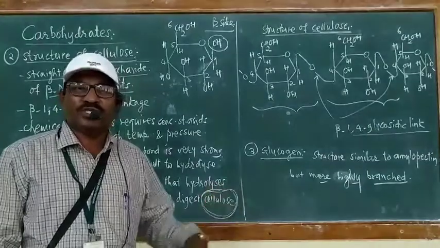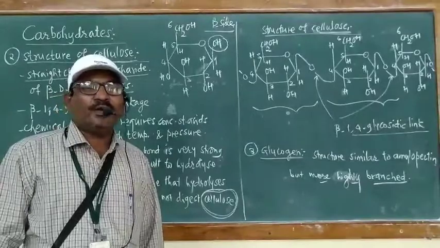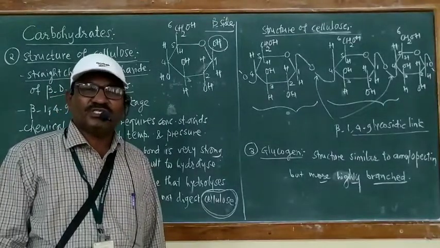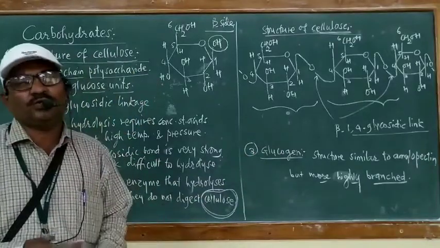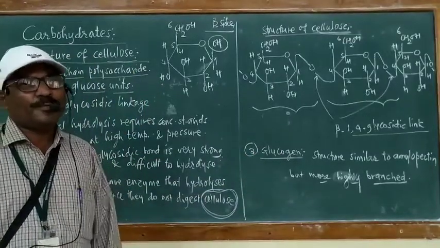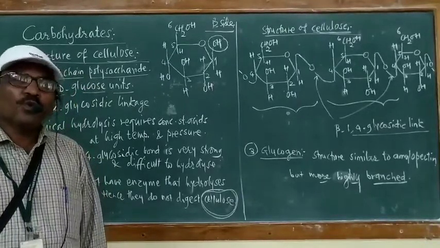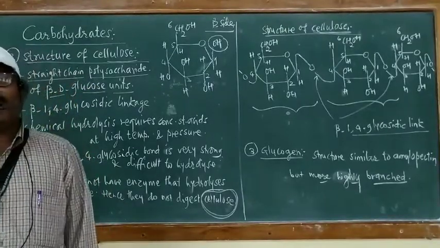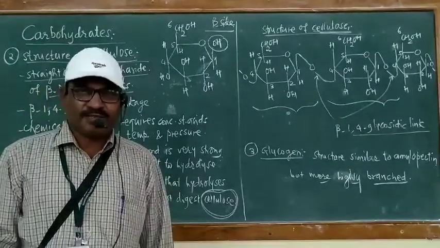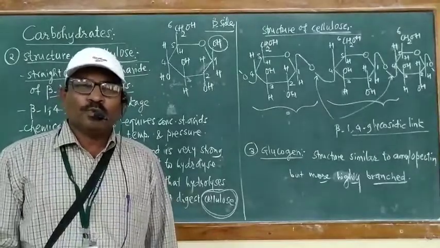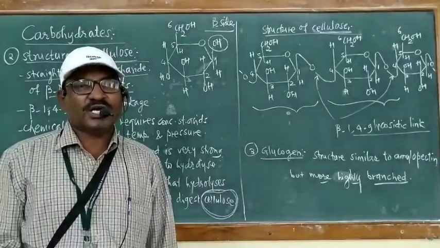Hence, amylose is a linear polymer or straight chain polymer, but amylopectin is a branched chain polymer, and the structure of glycogen is similar to the structure of amylopectin, but here you can see a more highly branched structure is observed for glycogen. Glycogen has a more highly branched chain structure.